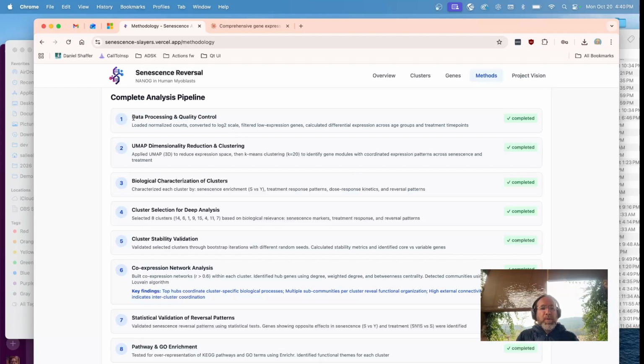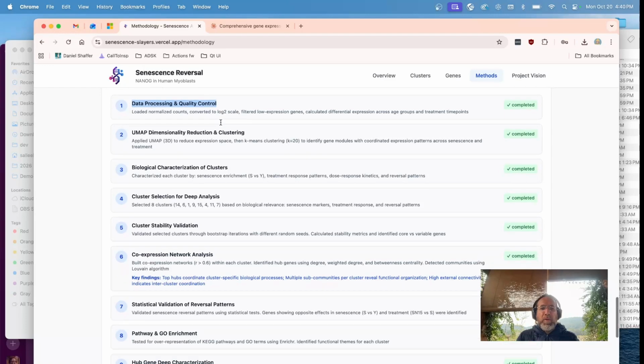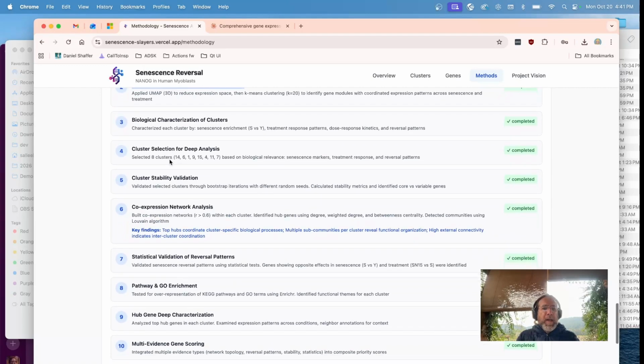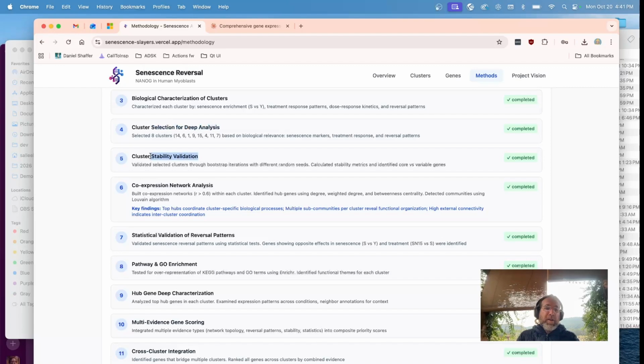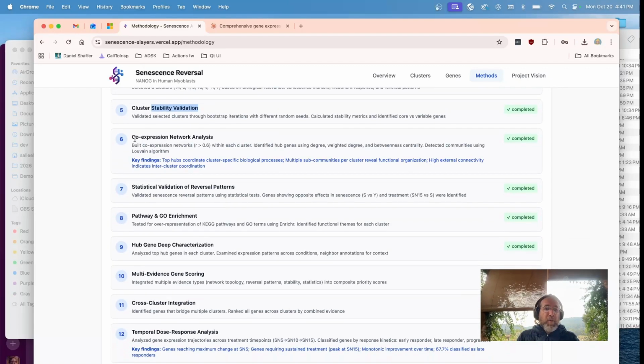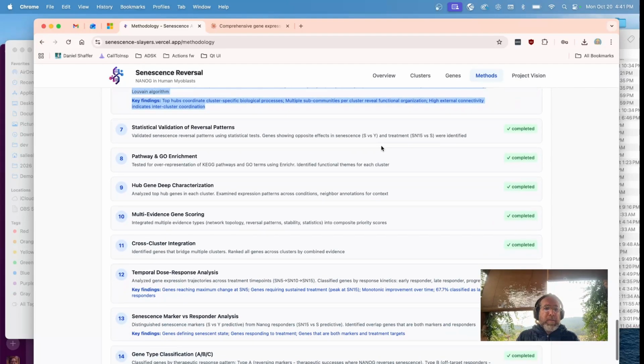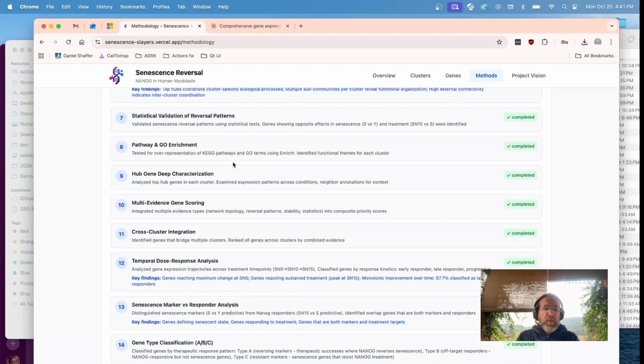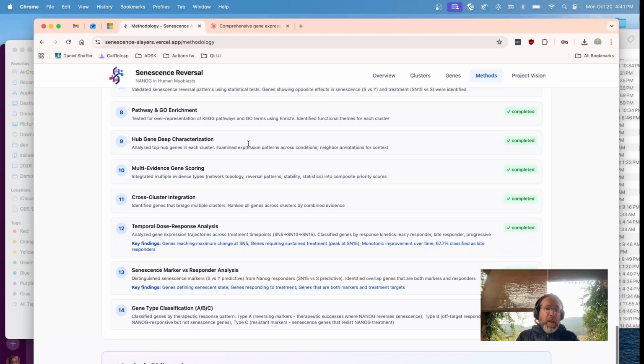The first one is to process the data and do quality control to normalize and standardize it. Then there's UMAP clustering, characterization of clusters, and selection for deep analysis. Then we validate the clusters with some stability validation, and one of the most important steps is to build the network analysis, so we can build a network of the different genes that is helpful to navigate from gene to gene. Then there are a few other steps that allow us to characterize the genes, to find pathways and GO terms, and other steps that allow us to score the genes.